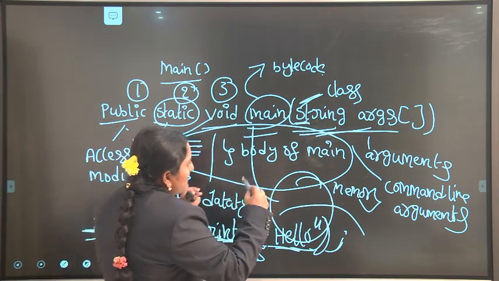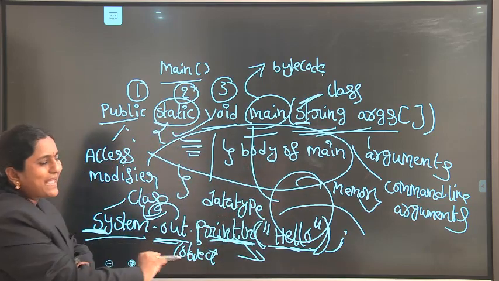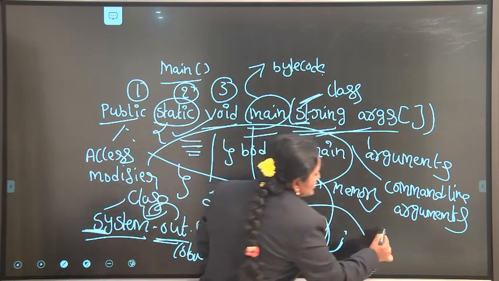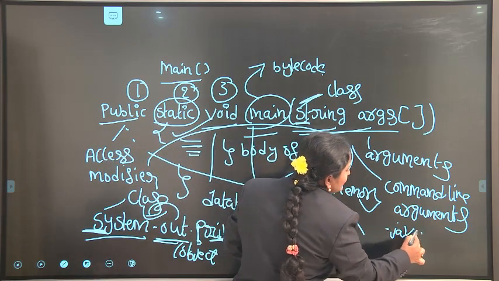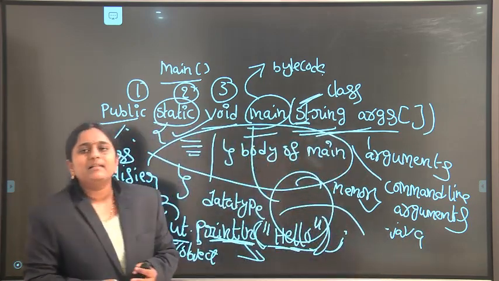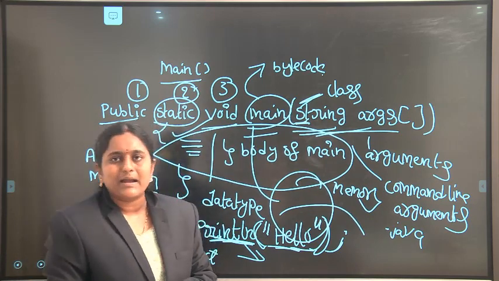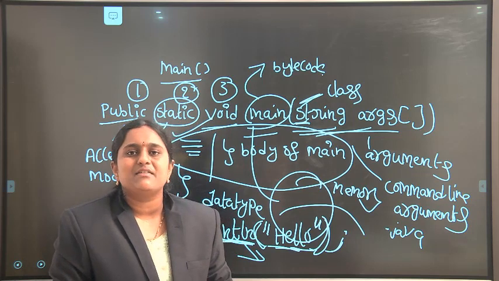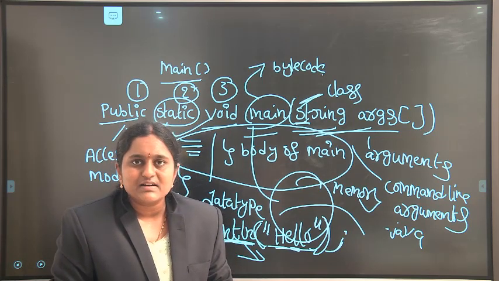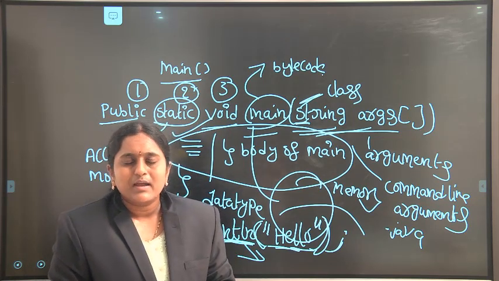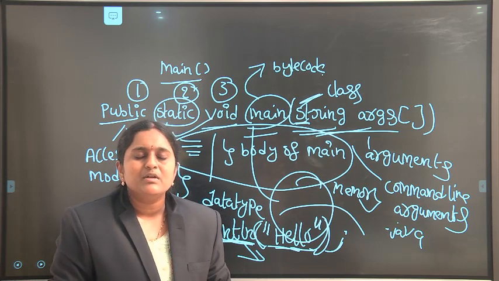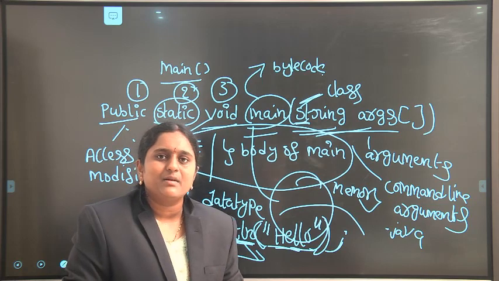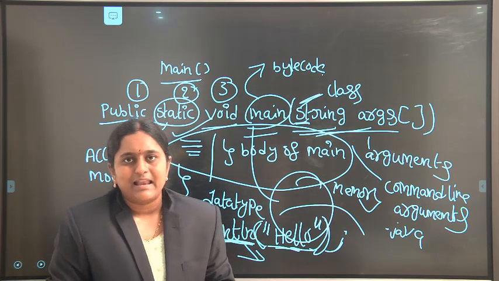For example, in Java, what is the extension of the file? It is .java. To compile our program through the command prompt: javac space filename.java. Here javac is the Java compiler, which converts our source code to bytecode. To execute our program: java space filename. The Java interpreter converts our bytecode to machine understandable language.